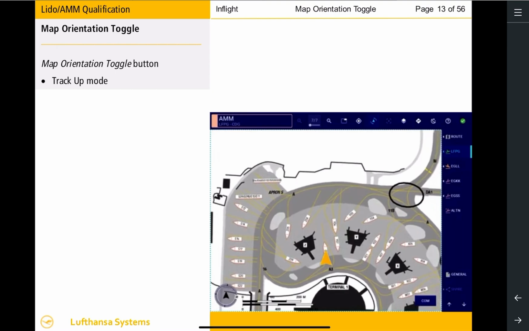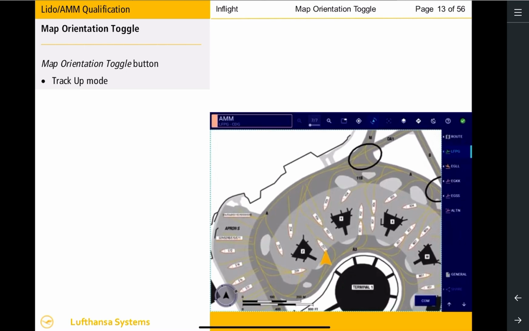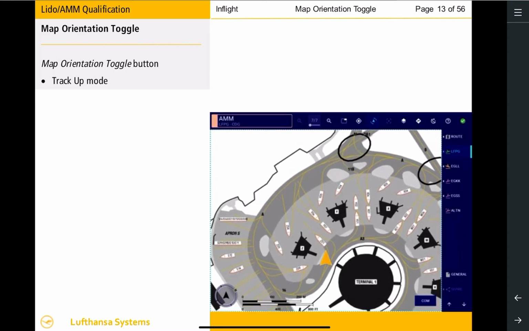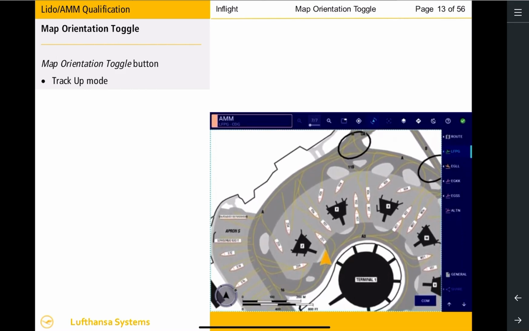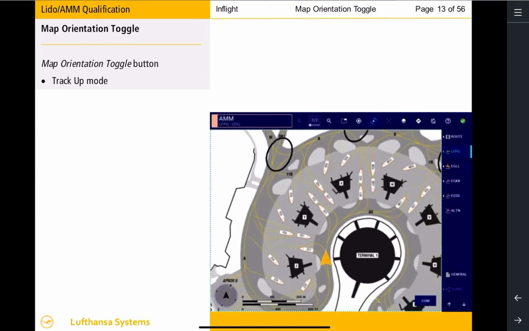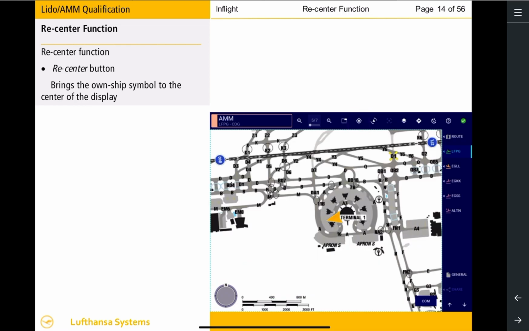In the Track Up mode, the on-ship symbol is static and points to the top of the display, while the underlying airport map moves and rotates. In the Track Up mode, you can drag the map in any desired direction. The AMM will automatically recenter to the on-ship position after a few seconds when no drag action is performed. Should the on-ship symbol not be centered on the display, you can select the Recenter button. The Recenter button can be selected in both North Up and Track Up modes.